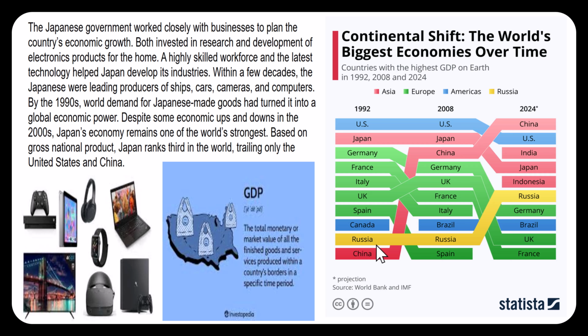In 1992, they were down here. Notice by 2008, they'd climbed to 3. Japan was 2. And then finally, China's up to number 1. We're here at 2. You've got India at 3, which is crazy because India wasn't even in the top 10 prior to 2024. Like 2008, they weren't even in the top 10. So India, huge boost to their GDP. And there's Japan sitting at number 4. So these are the GDP powers of the world. And Japan is one of those.